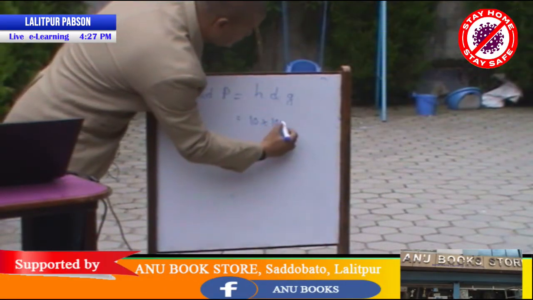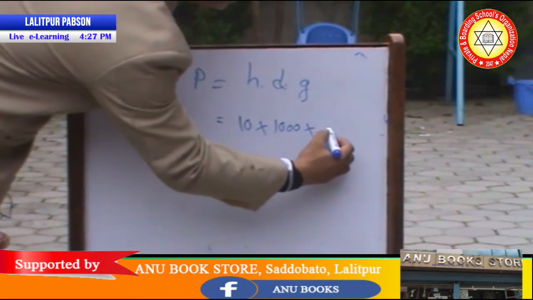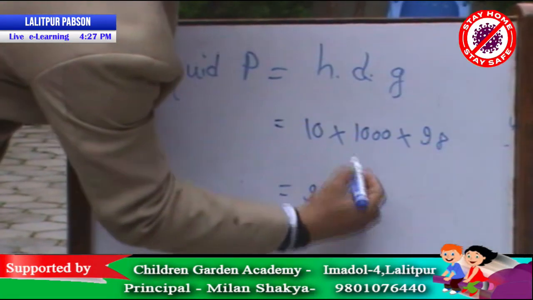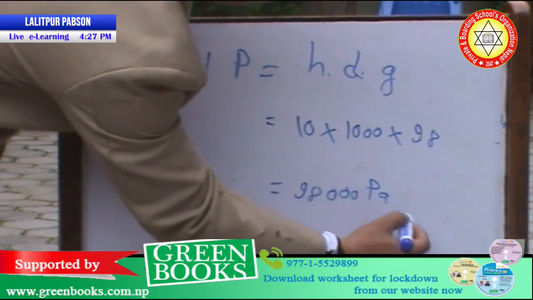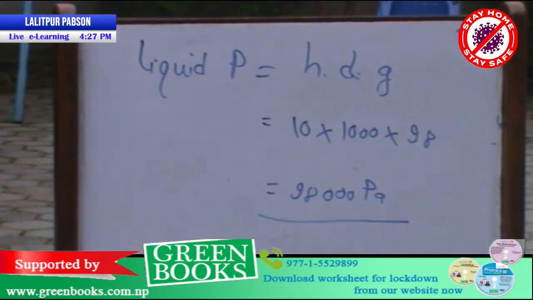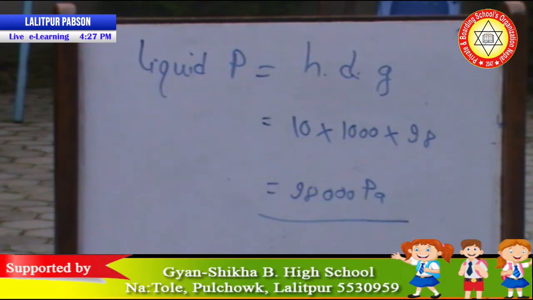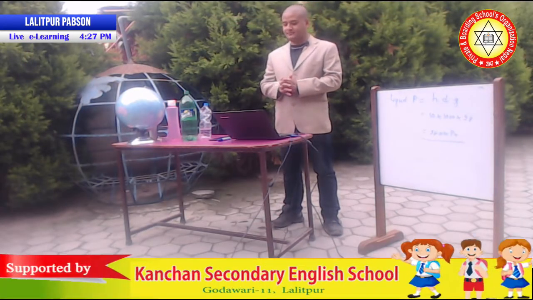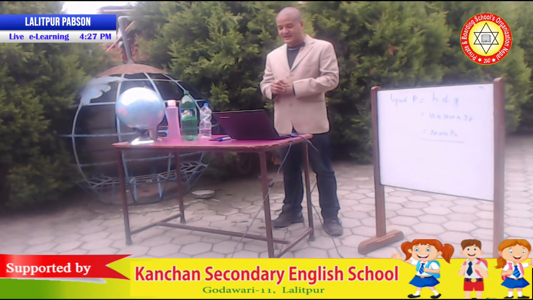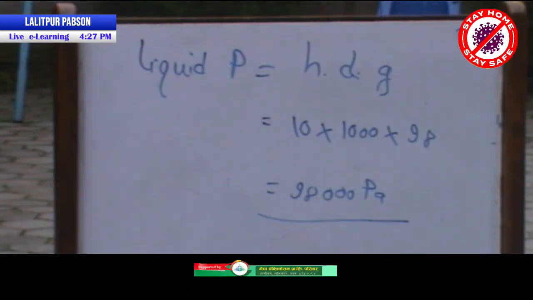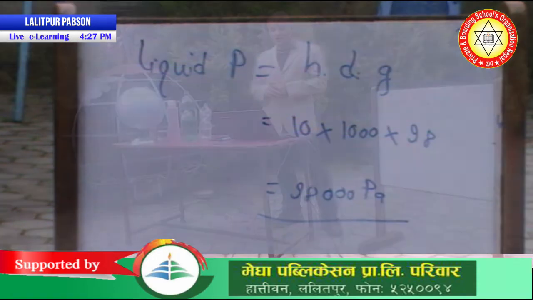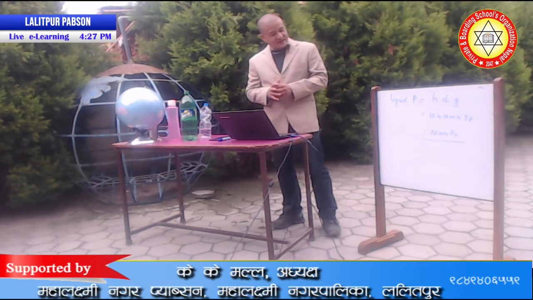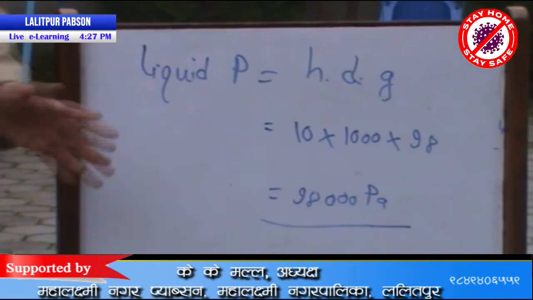Density of the liquid is 1000 kg per meter cubed, and acceleration due to gravity is 9.8 meter per second square, which comes to be 98 and 3 more zeros Pascal. 98,000 Pascal. And because of that pressure exerted by the liquid, the barrel exploded. From that experiment, Blaise Pascal's name is used for the unit of pressure. The term Pascal is given as the unit name for the pressure.